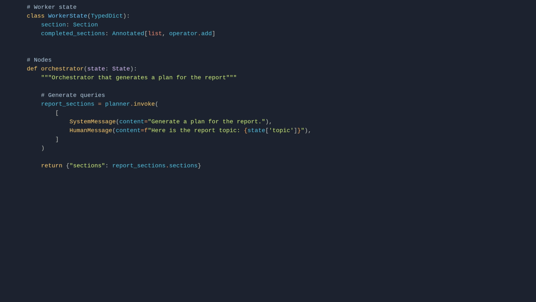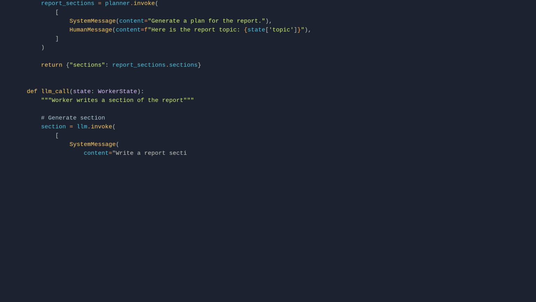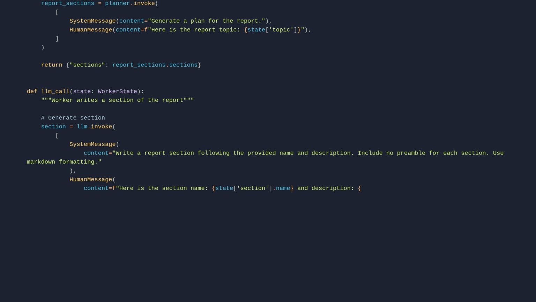Def llm_call(state: WorkerState): A worker writes a section of the report. # Generate section. section = llm.invoke( SystemMessage(content="Write a report section following the provided name and description. Include no preamble for each section. Use markdown formatting."), HumanMessage(content=f"Here is the section name: {state['section'].name} and description: {state['section'].description}") ). # Write the updated section to completed sections. Return {"completed_sections": [section.content]}.